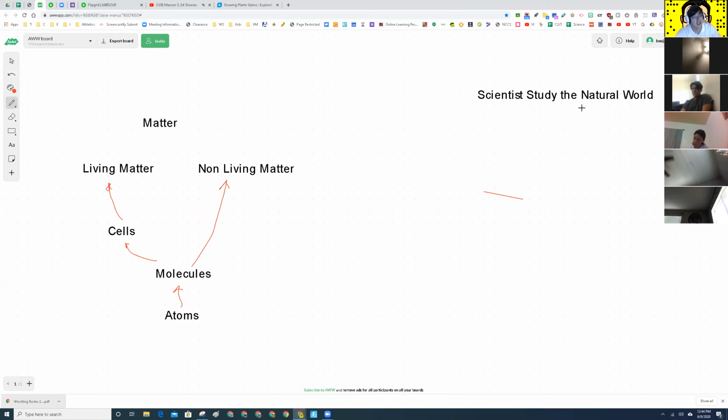Living things. Good. And what else? And non-living. Exactly. So in order to understand the natural world, we have to remember that the living and non-living together are the natural world. The natural world is living and non-living things put together.